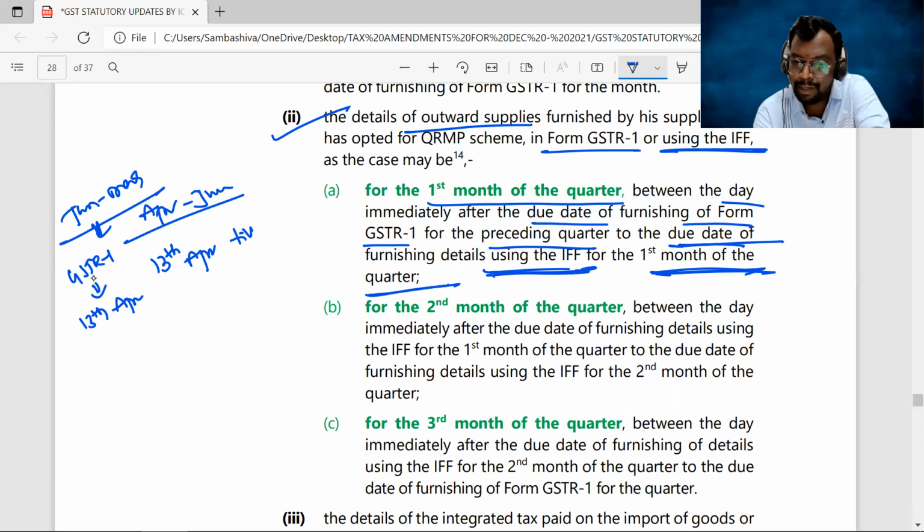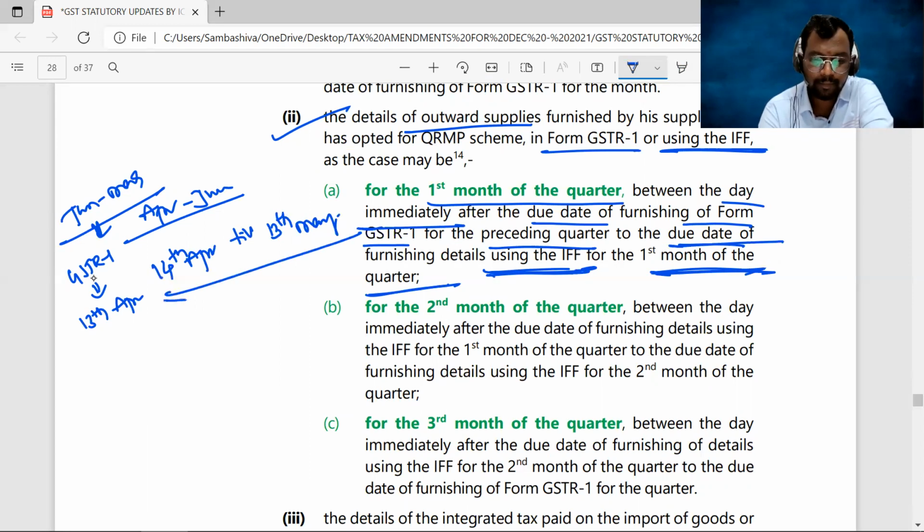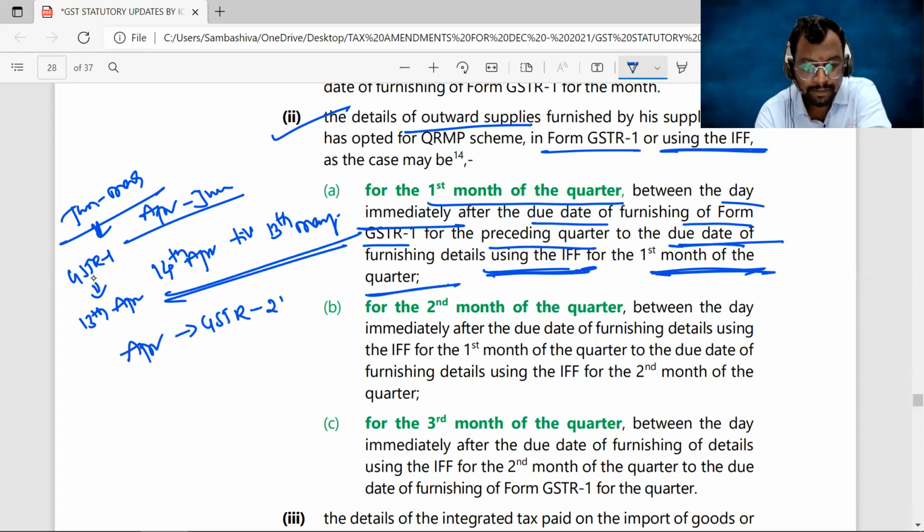Sorry, the day immediately after the due date, it starts with 14th of April till 13th of May. So for the April month GSTR 2B, what does it contain? It contains the input tax credit attributable to all the invoices uploaded between these two dates.